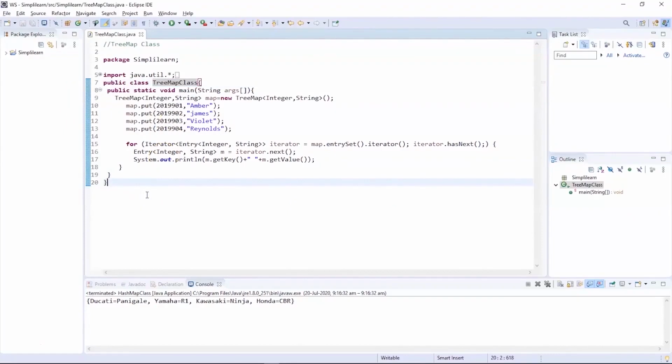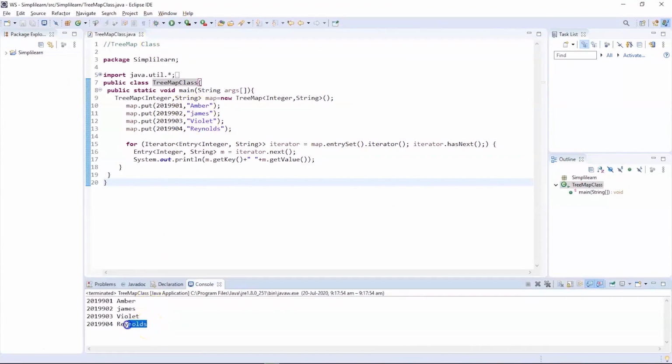You can see the program written on my screen is an example for TreeMap class. We have the roll numbers and the names of students here. Now let's try to execute this program and see the output. The program got successfully executed and the result has been printed on the output console. So we have the roll numbers of the students and their names: Amber, James, Violet and Reynolds, along with their respective IDs. So now with this we complete the Java collections classes.